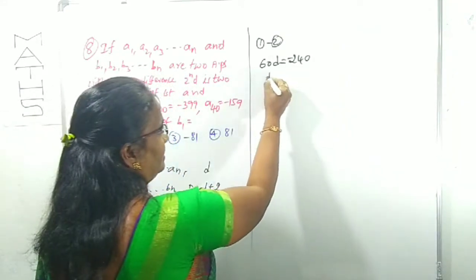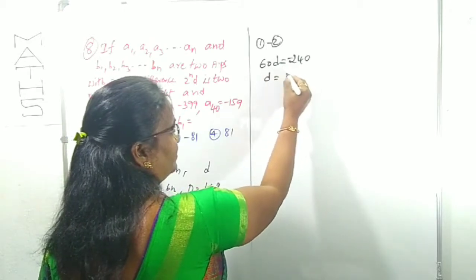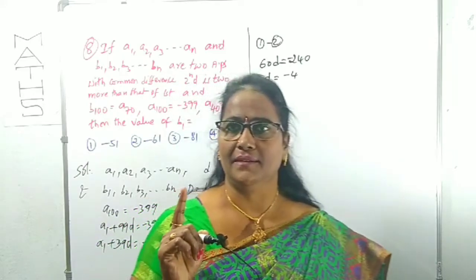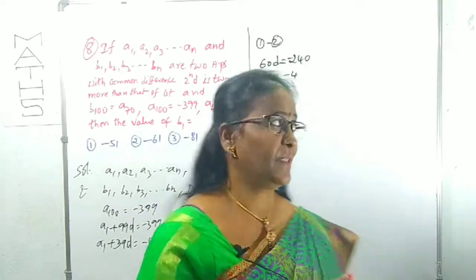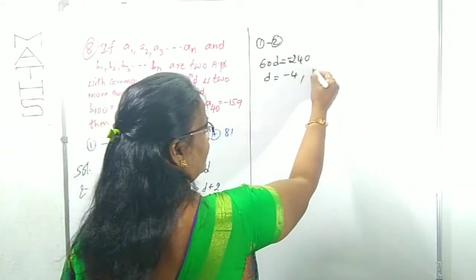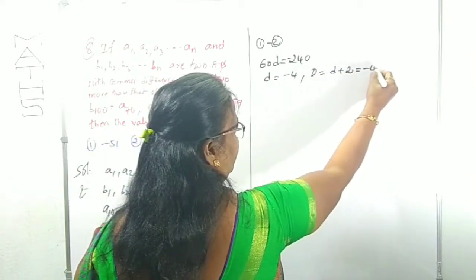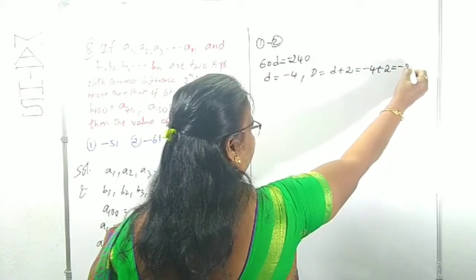Therefore d is clearly minus 4. That is the common difference of the first AP. Therefore the common difference of the second AP, capital D, is d plus 2, that is minus 4 plus 2, which is minus 2.